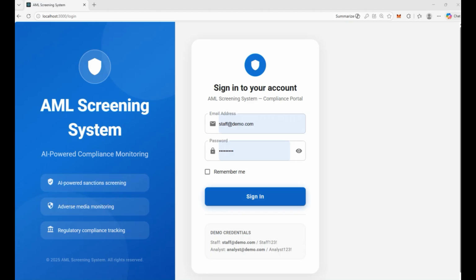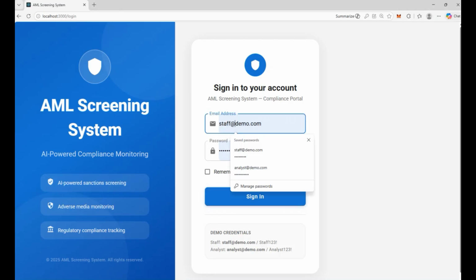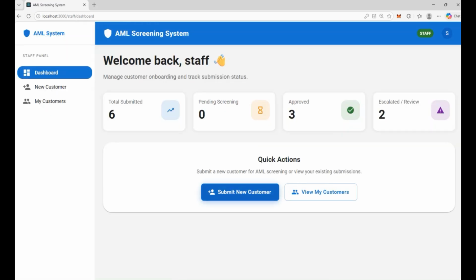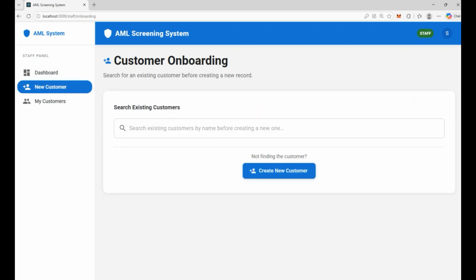So we are logging in here as a frontline staff. So this is the frontline staff ID. So let me sign in. Okay, let's start with new customer onboarding.